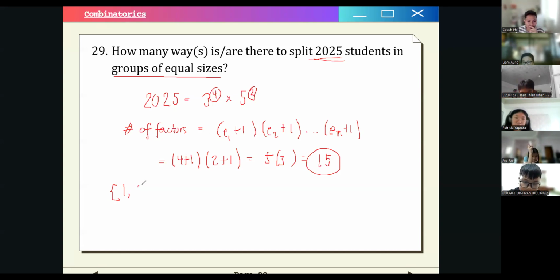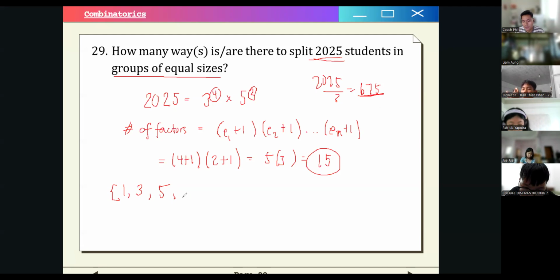We can also group it in 3 equal sizes. We can divide it by 3, and the size would be 2025 divided by 3, which is 675. So there are 3 groups of 675 students, right? And then we can also divide it by 5, and 2025 divided by 5 is 405.